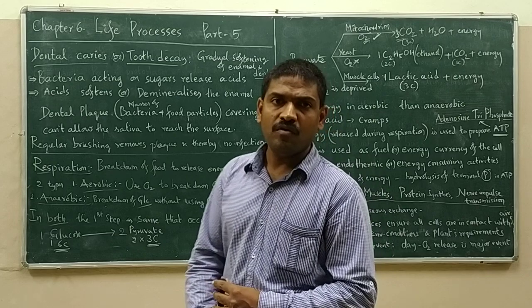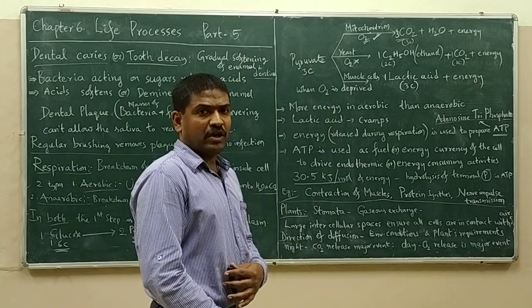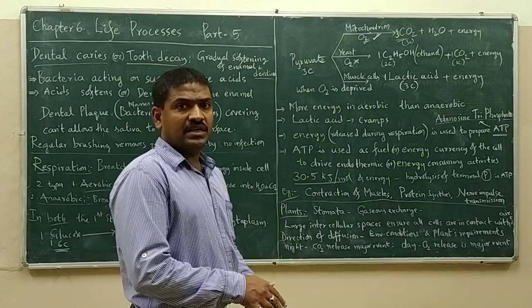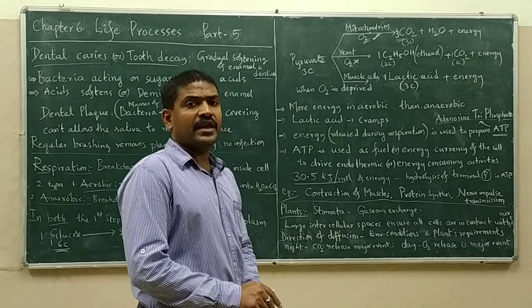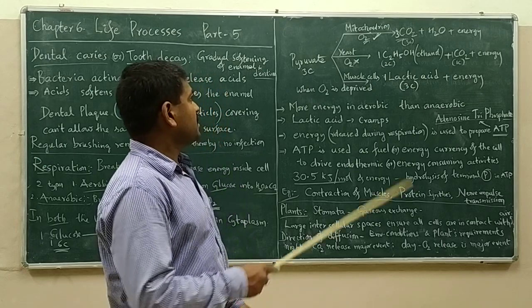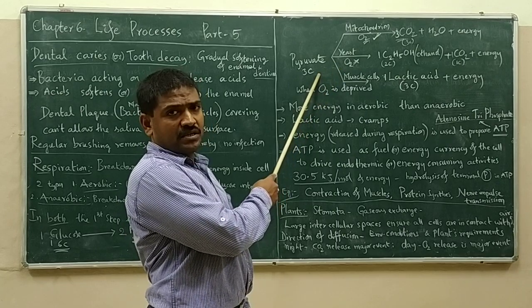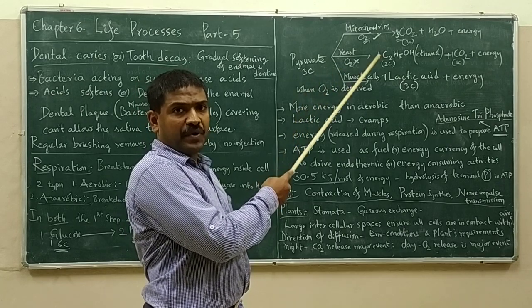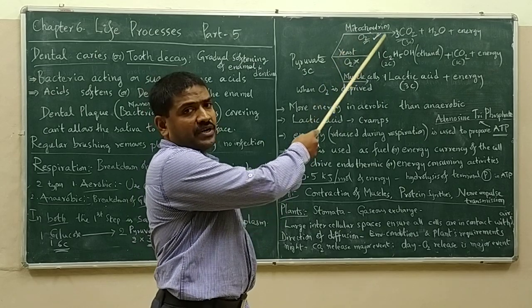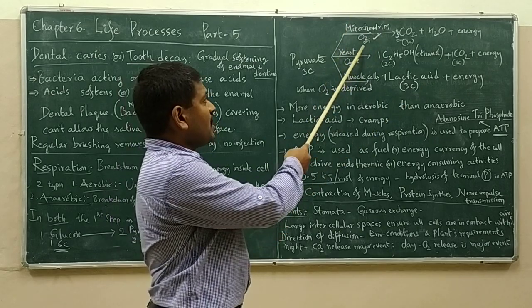Further, what is the fate of pyruvate? It is different in aerobic and anaerobic respiration. In aerobic respiration, the pyruvate is further processed in mitochondria with the use of oxygen.